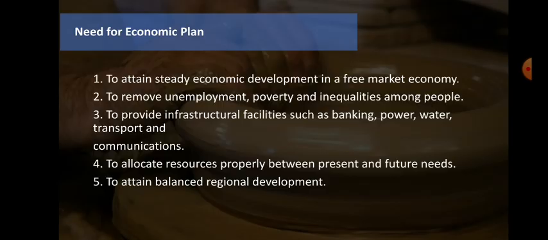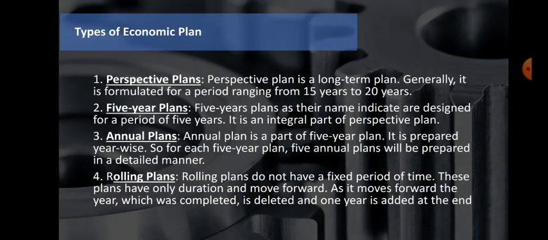So whenever we are making the plan, we need to consider all these points to make it very fruitful, and it should be circulated to all the particular regional areas, right? Then next point, that's the types of economic plans. There are various types of economic plans. As we can see in the presentation, there are prospective plans, 5-year plans, annual plans, and rolling plans. So let's see what these different types of plans are.